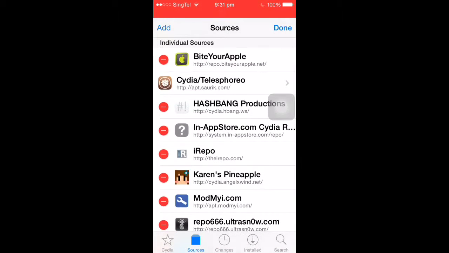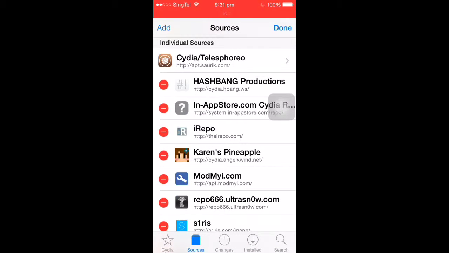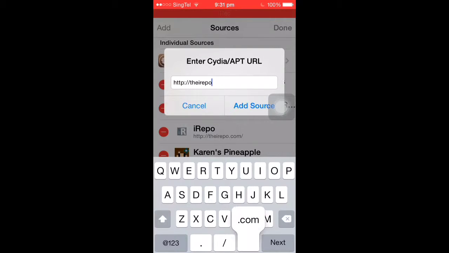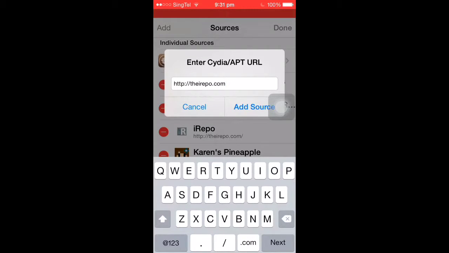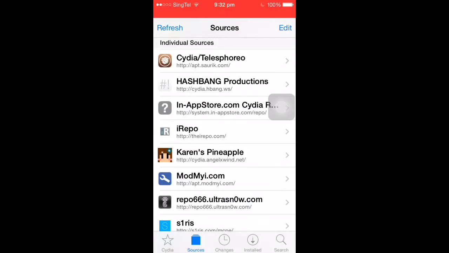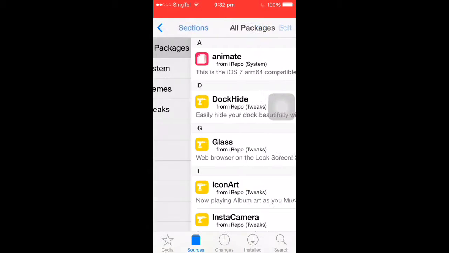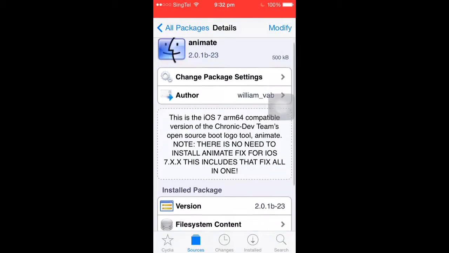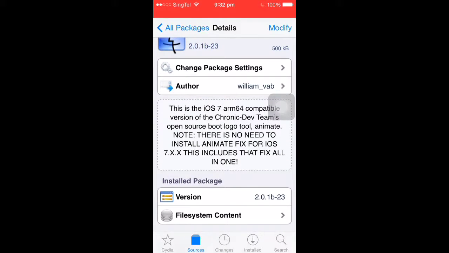wait a minute, this repo over here, add the irepo.com and add source, which I'm not gonna do because I already have it. Once done, go in here, and download this. Fully functional for iOS 7 and it works cleanly.